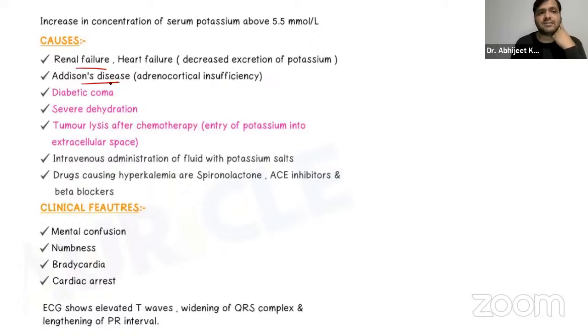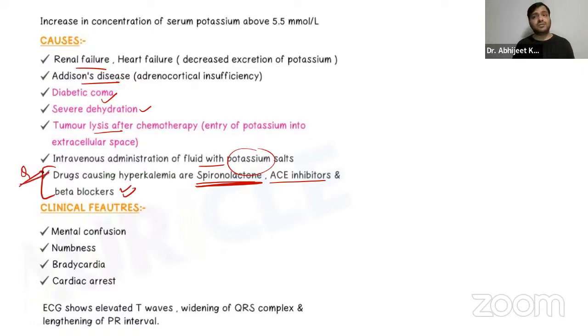Renal failure, Addison's disease, diabetic coma, severe dehydration, right? Tumor lysis after chemotherapy. We have intravenous administration of fluid with potassium salts, thus causing hyperkalemia. Very important. Spironolactone, angiotensin converting enzyme inhibitors and beta blockers. They are very, very important. They can be asked in the MCQ as well. Which drugs are causing hyperkalemia? Or they can give all of the drugs are causing hyperkalemia except. Obviously, it's a pharma question. It won't be asked over here, but just remember that particular point also.